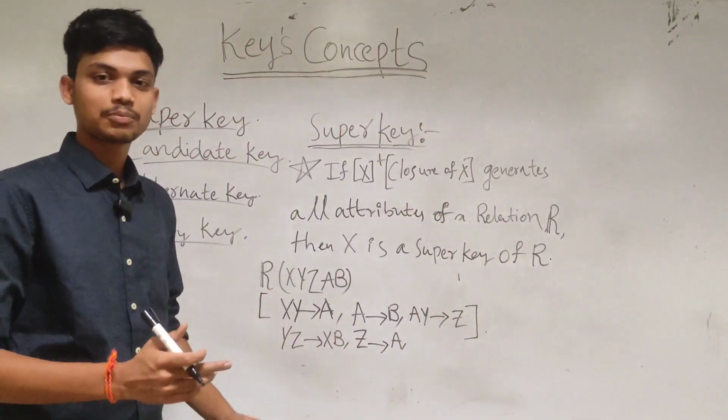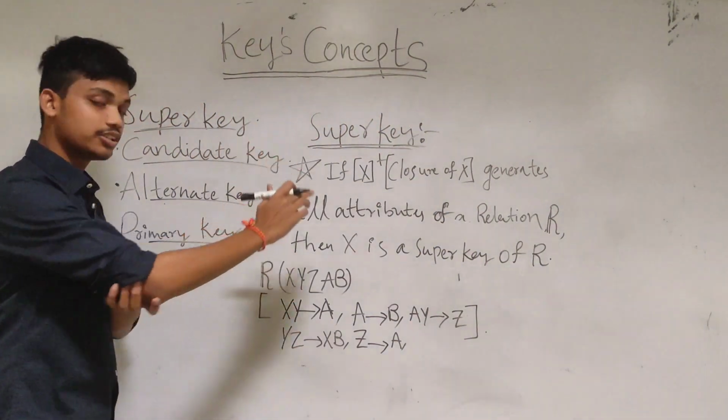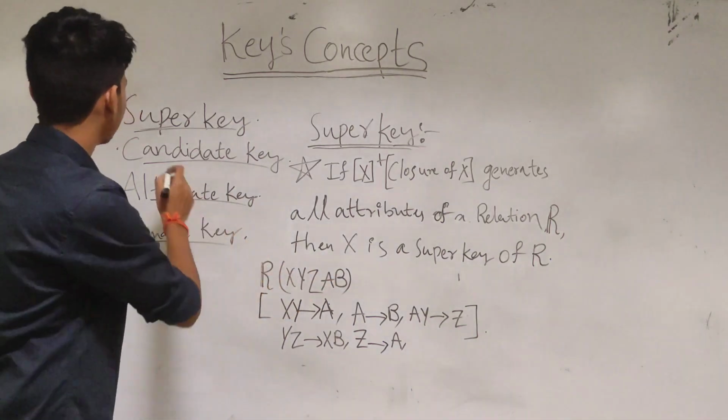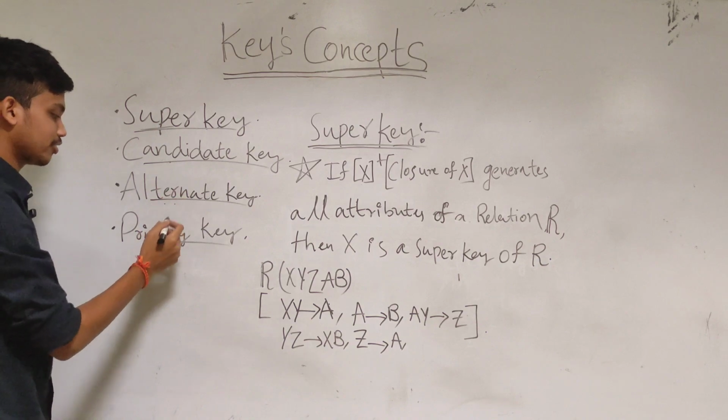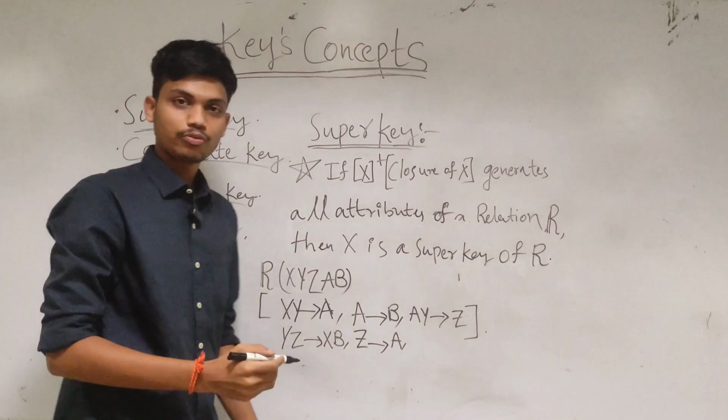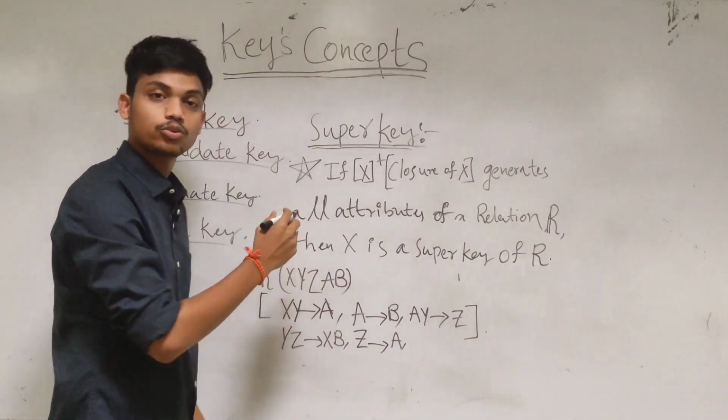Today we are going to discuss key concepts of DBMS. These are very important and mostly asked in the GATE exam. First, the keys are divided into these categories: super key, candidate key, alternative key, primary key. In this video we are going to discuss the super key. What is a super key?